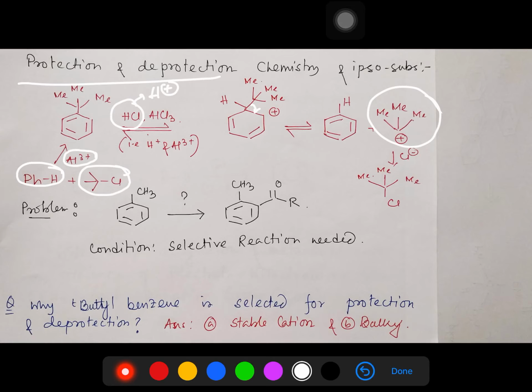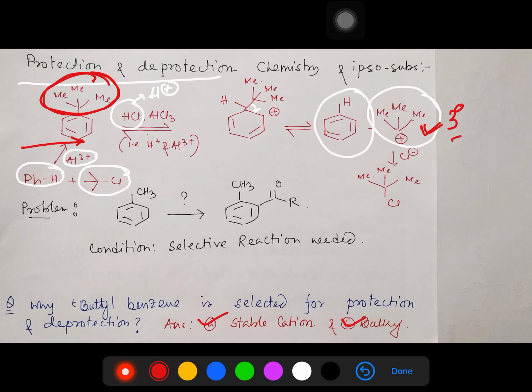So why is this reaction happening, or why have we selected tertiary butyl? Two reasons. One is it produces a stable cation, that is this one, a tertiary cation. Another is that it's bulky. If you take this tertiary butyl cation and do aromatic electrophilic substitution, it will always prefer the para position because of the bulk, since it is ortho-para orienting. The ortho position is close to the bulky methyl group, so the only option left is the para position. So we can use this strategy for this conversion.